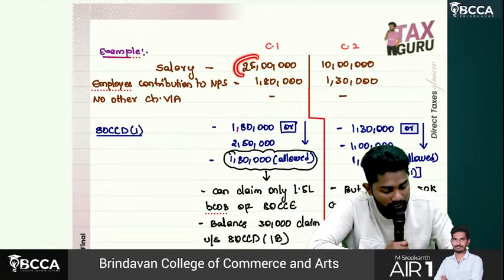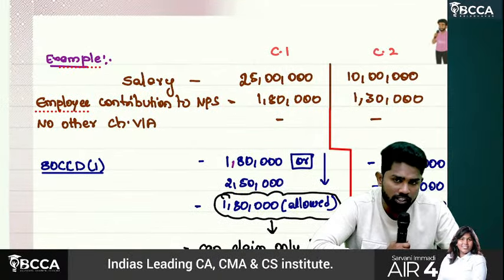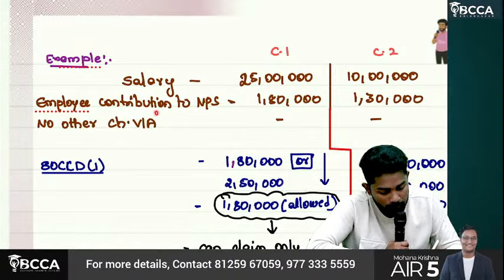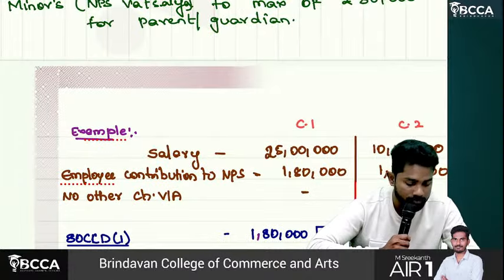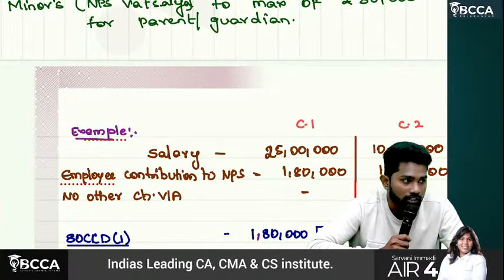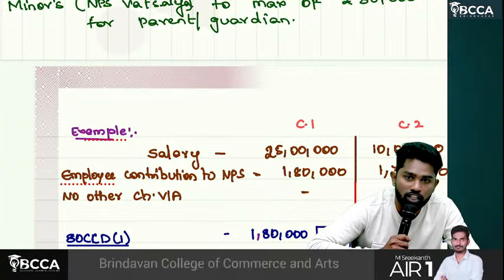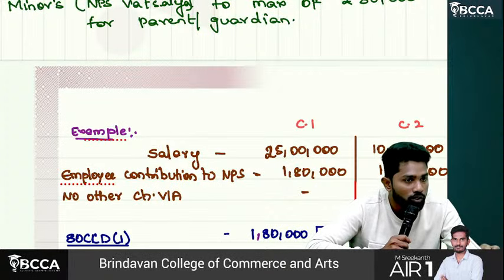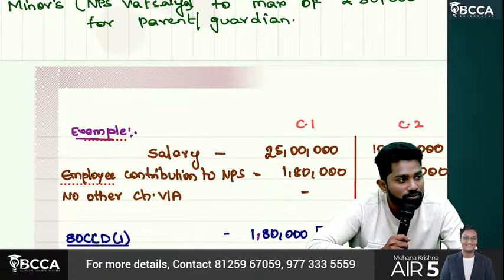Now, how much is allowed as deduction under 80CCD1? Salary 25 lakhs, assuming basic plus DA. Employee contribution to NPS is 1,80,000. Tell how much is eligible for deduction? 1,80,000. Actual amount 1,80,000; 10% of salary is 2,50,000. Whichever is lower means 1,80,000. Okay. But is 1,80,000 allowed?